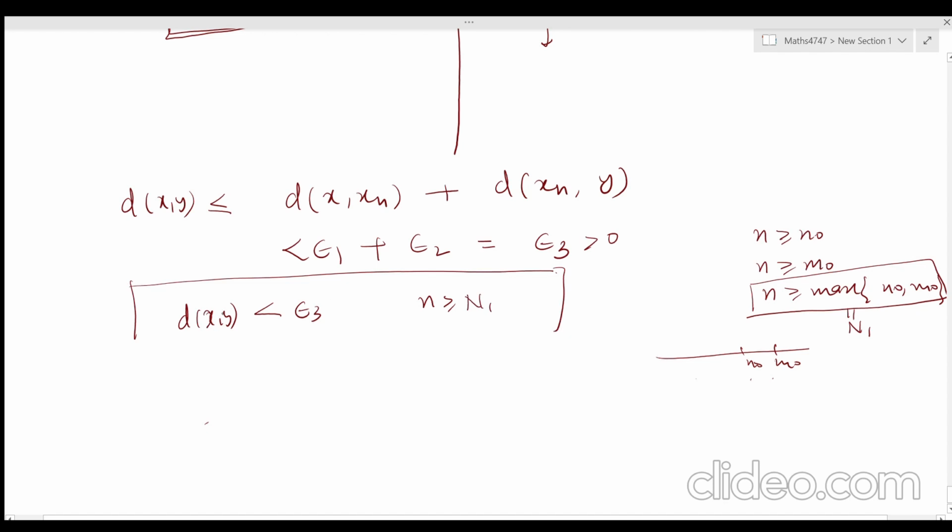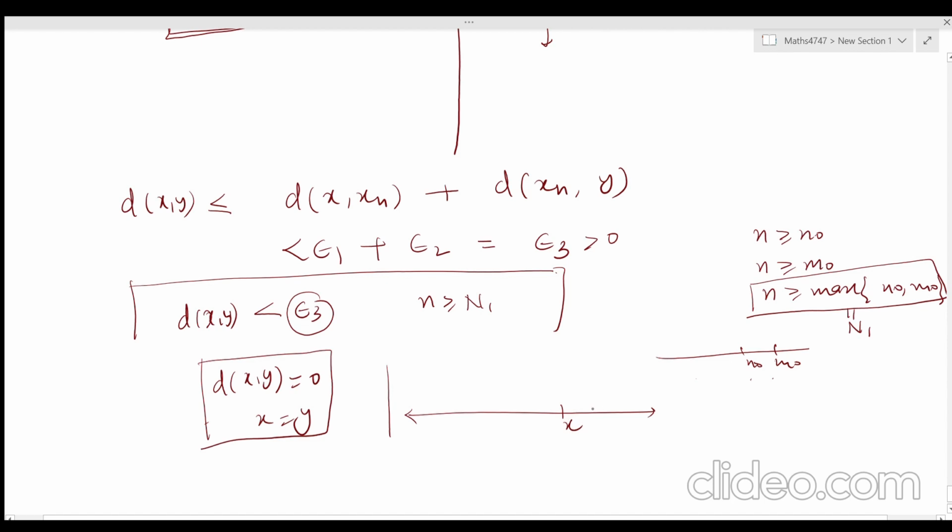What does it mean? This is very small, so we can write this as 0, and if it is 0 then x is y. Just write down this thing, or you can see from here: if this is your x and suppose this is your y, and these are the terms of the sequence.